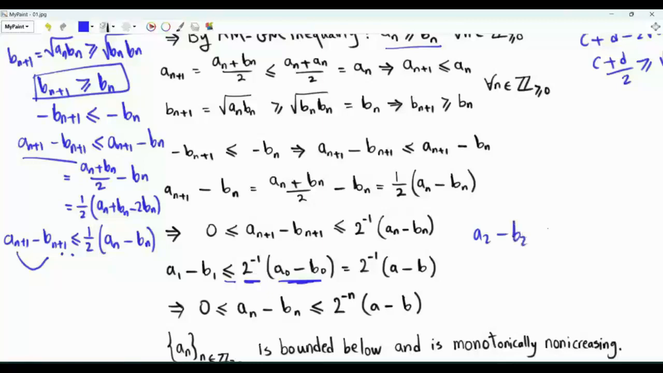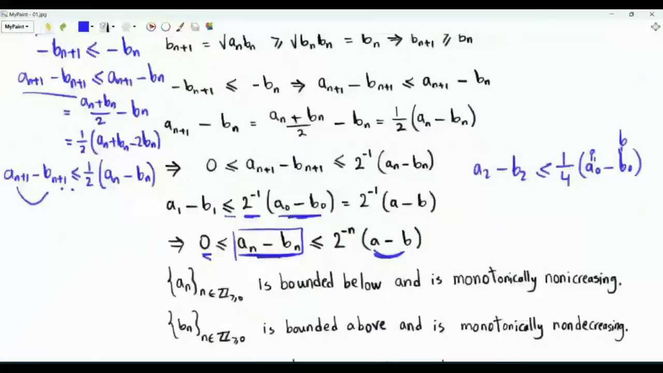This means that a2 minus b2 is less than or equal to 1/4 times a0 minus b0. a0 is a and b0 is b, and so on. We have this inequality that an minus bn, which is a non-negative quantity, is less than or equal to 2 to the minus n times a minus b. The difference between an and bn is upper bounded by the difference between a and b times 2 to the power minus n. Our conclusions are as follows.